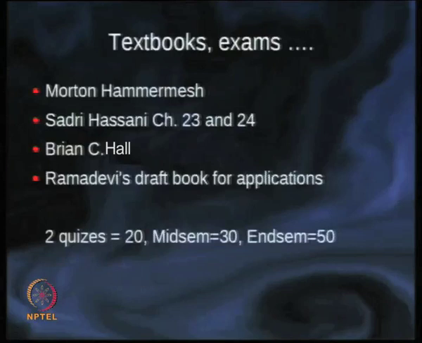Okay, then there is a mathematics book, a Springer book by Brian C. Hall. This book has some title like group theory and representation theory. This book is a very good mix between mathematics and physics. It does not do any physics applications, but it is a mathematics book written such that physicists can read it.